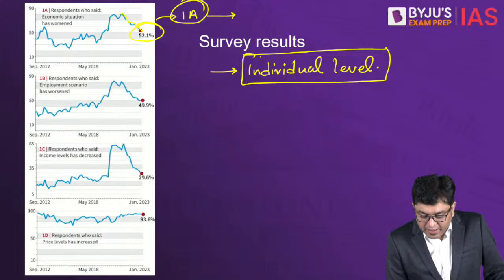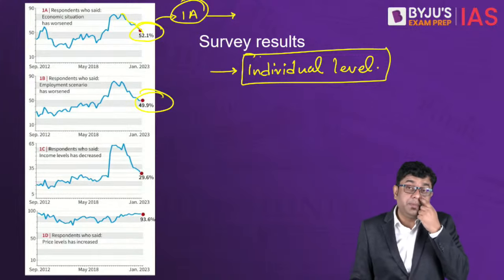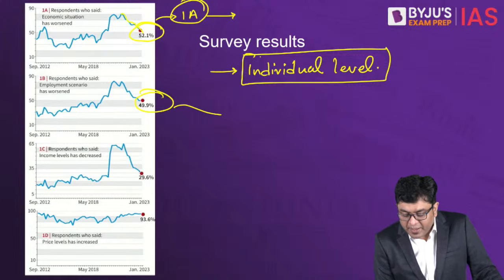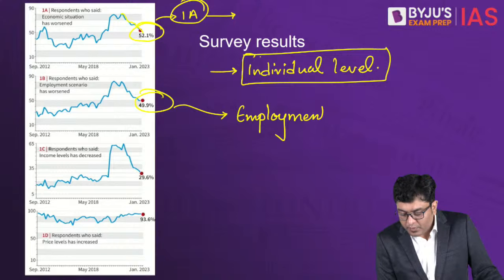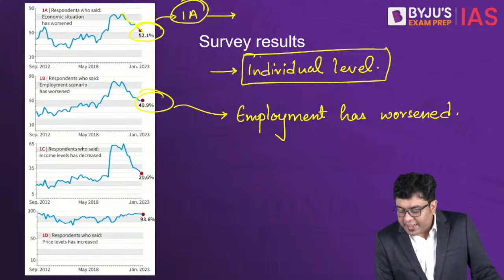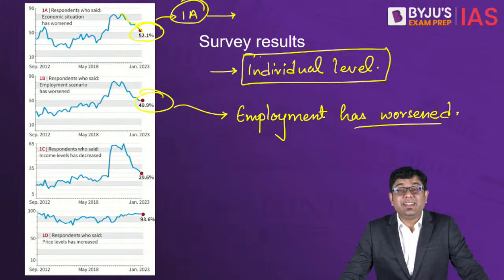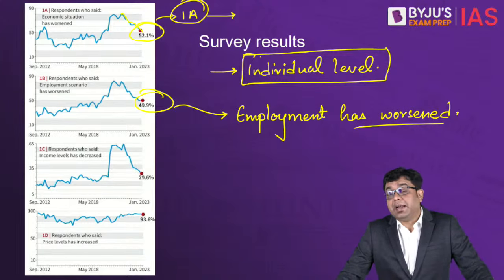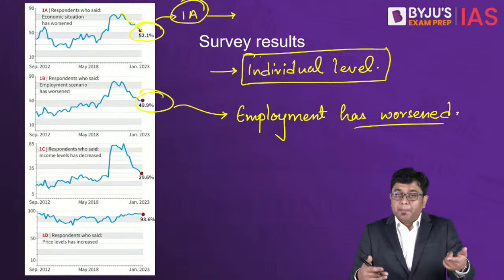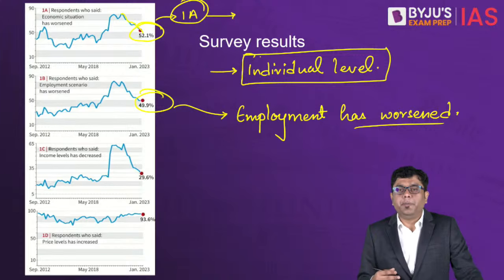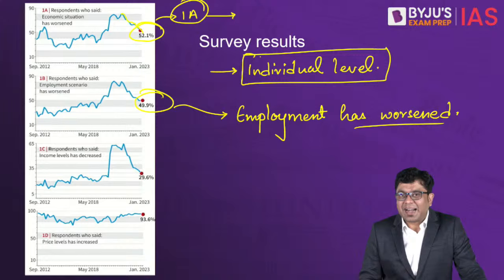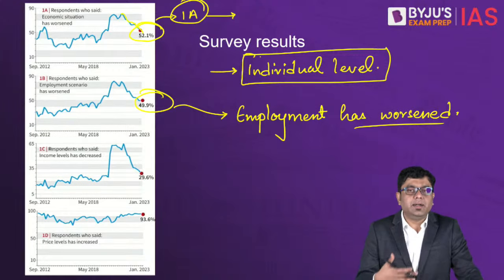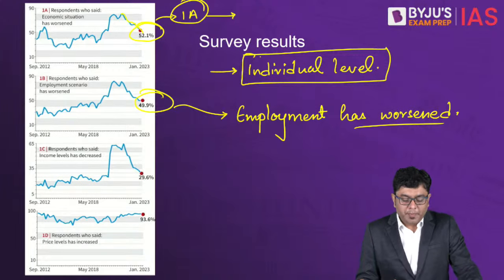Similarly, close to around 50% of the people also believe that the employment scenario has worsened. That is, the number of jobs which are available is decreasing. So close to around 50% have given the opinion that the employment scenario has worsened. But if you analyze the trend, here also you will observe that the number of people who feel so is coming down. So more people are turning out to be positive about the employment scenario as well.